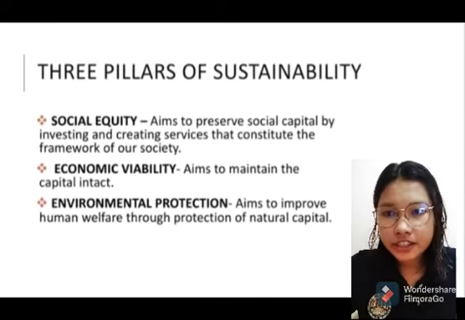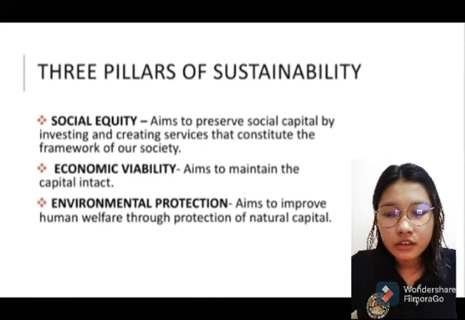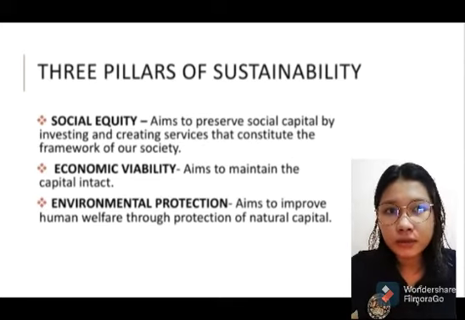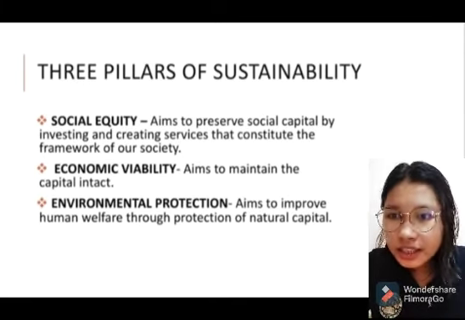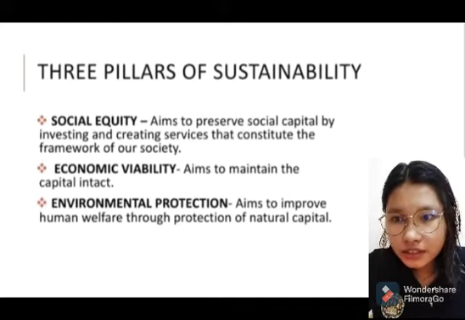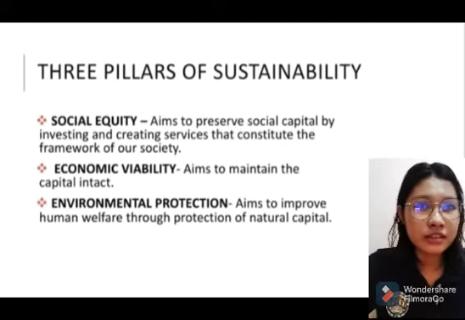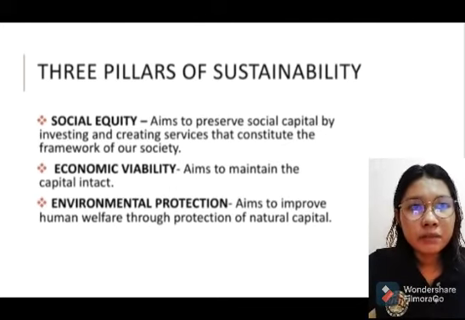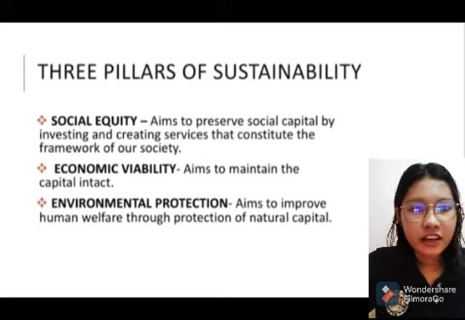Sustainability has three pillars. We have social equity, economic viability, and environmental protection. First, let's discuss what social equity is as a pillar of sustainability. First, it aims to preserve social capital by investing in and creating services that constitute the framework of our society. So, social equity simply refers to the actions of society to protect, maintain and restore access of all citizens to basic resources such as food and energy.